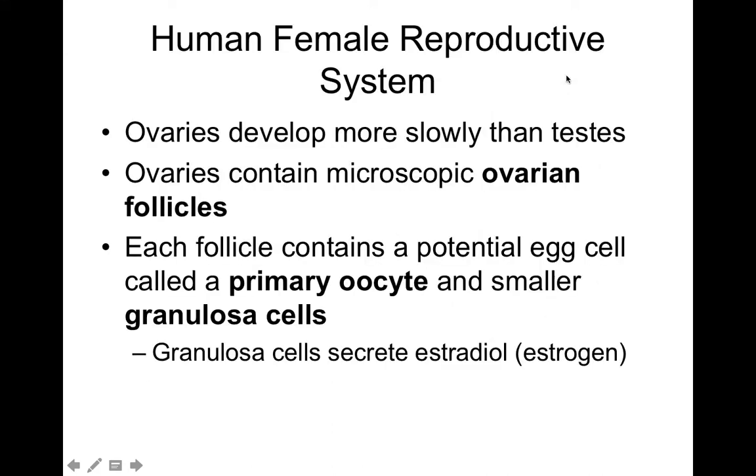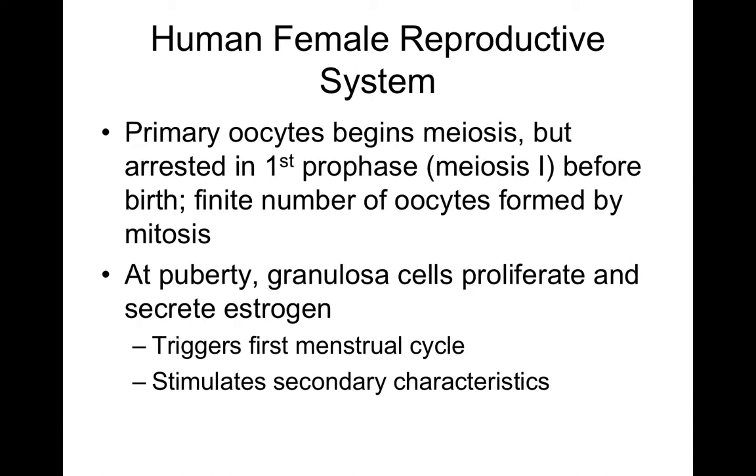The human female reproductive system, the ovaries develop more slowly than the testes because they develop after the presence of the androgen is not there. Ovaries contain microscopic ovarian follicles. Each follicle contains a potential egg cell called a primary oocyte and smaller granulosa cells. The granulosa cells secrete estrogen. Primary oocytes begin meiosis but are arrested or stopped in prophase 1 before birth. There are a finite number of oocytes.